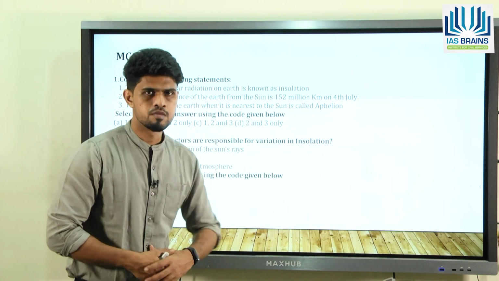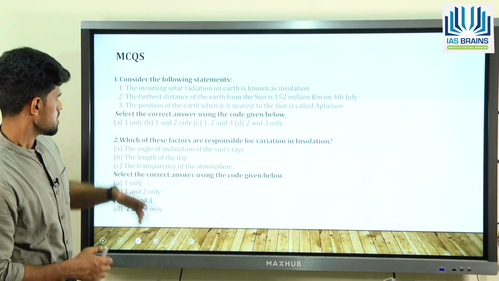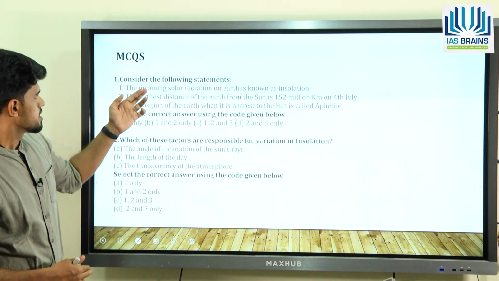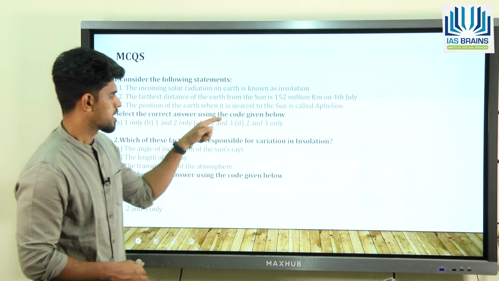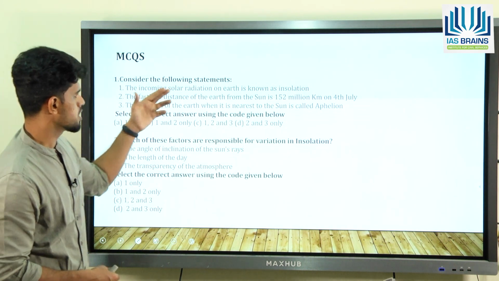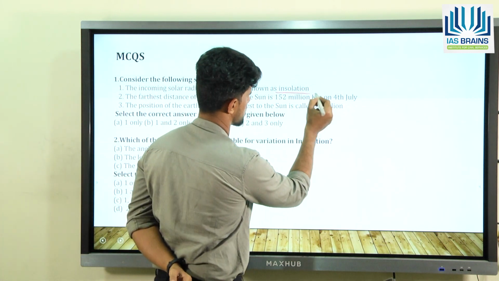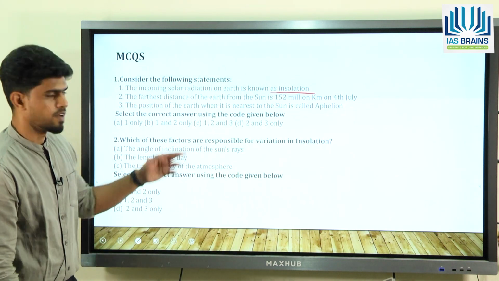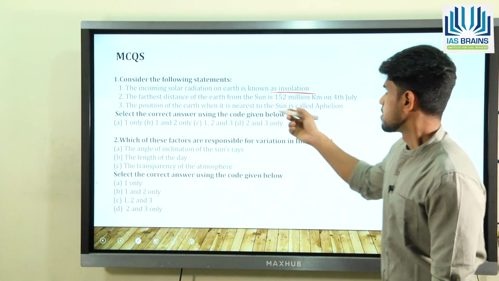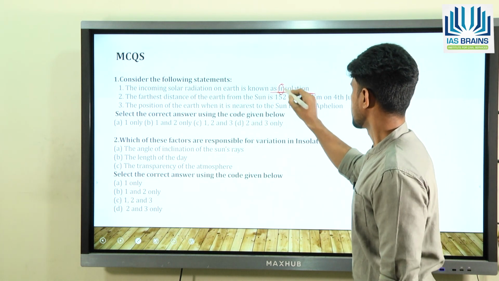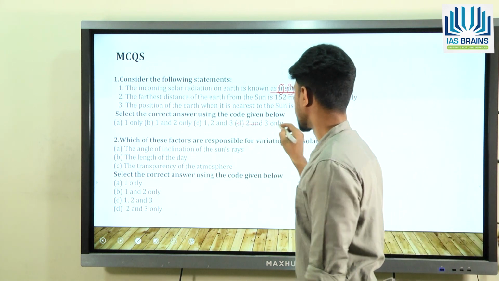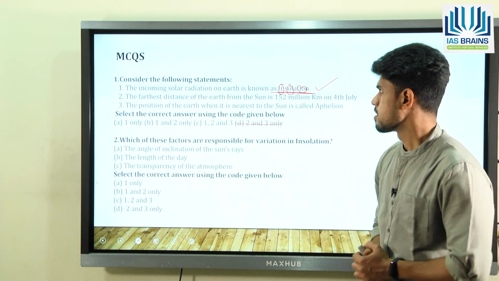So there is a question here. So try to solve this question. This is based on insolation. So this is a mock question. You can see that it is asking you to identify the correct options. It has given you 3 options. The first one is: the incoming solar radiation on the earth is known as insolation. This is the first option, right? It is very much true because we have something called the incoming solar radiation, that is insolation. So this is true. So if one is true, you can eliminate the D option because in the D option you don't have the first statement.